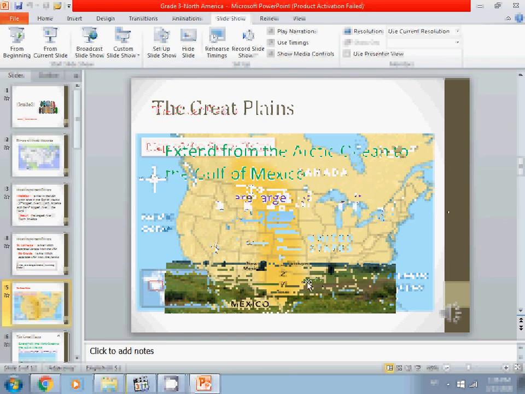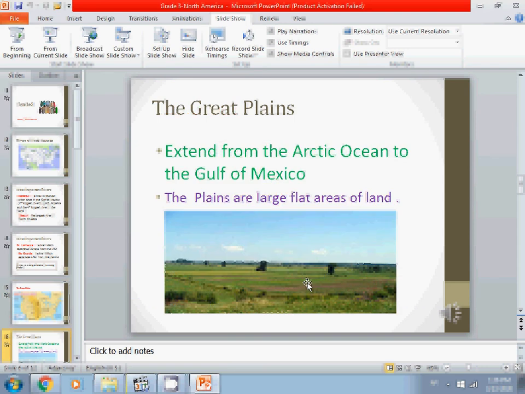Again, look at the picture. Can you see the picture? Yes. The plains, are they highland, lowland, or flat? Yes, that's true, it's flat. The plains are large, flat areas of land. As you see here, it's covered with grass, some plants, and very little trees.